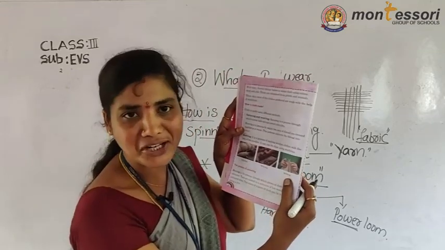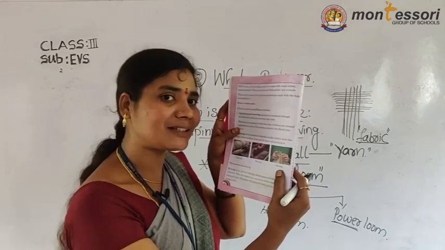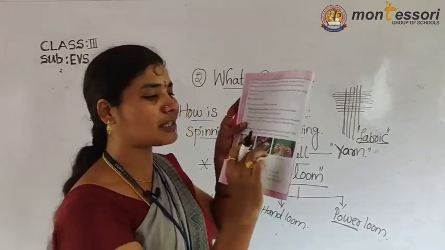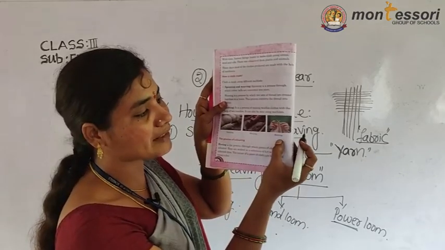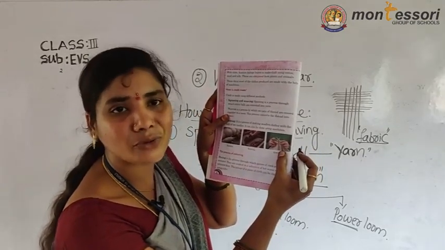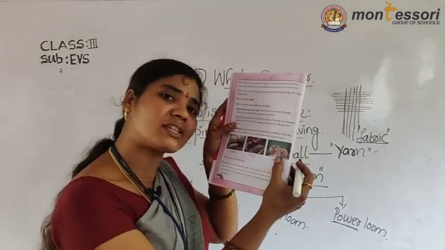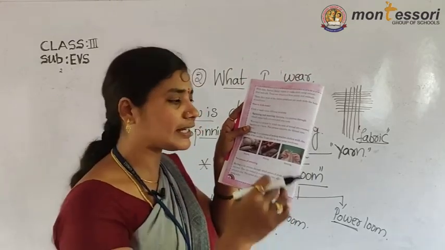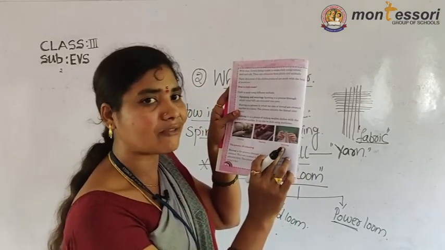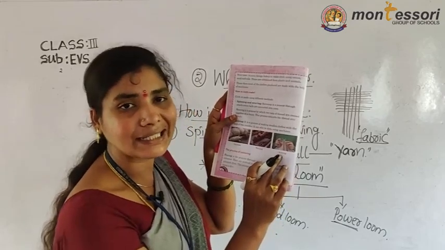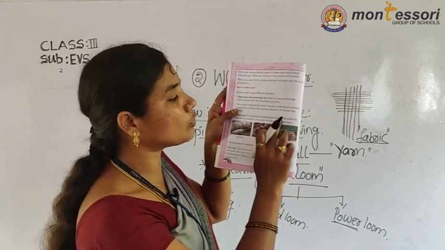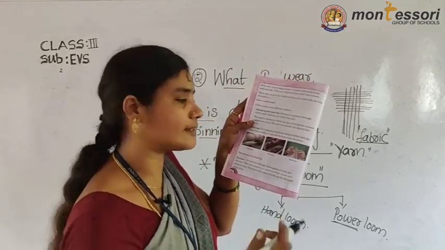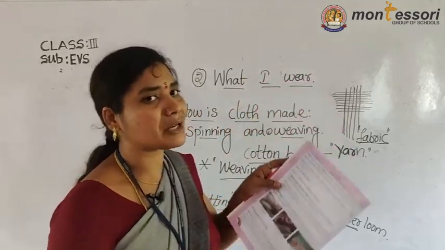Sweaters can be made by machine, and mothers also do it. Our mothers learn many creative things. Most mothers prepare woolen sweaters and clothes using two needles. It can be done by using machines also, but by hand we can also prepare woolen clothes. That process is called knitting. Knitting is the process of making woolen clothes with the help of two needles. It can be done using machines also.